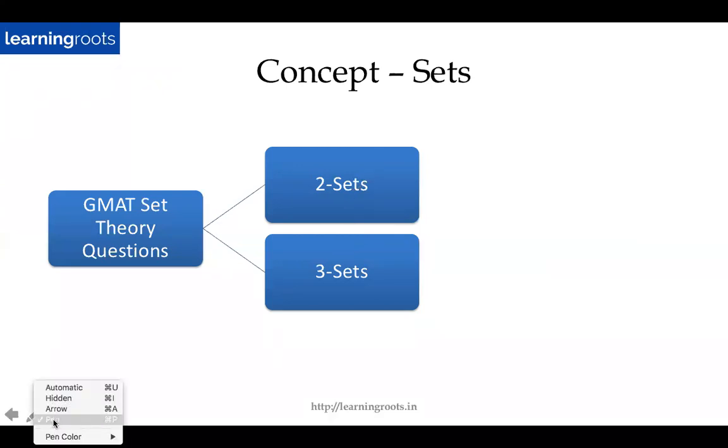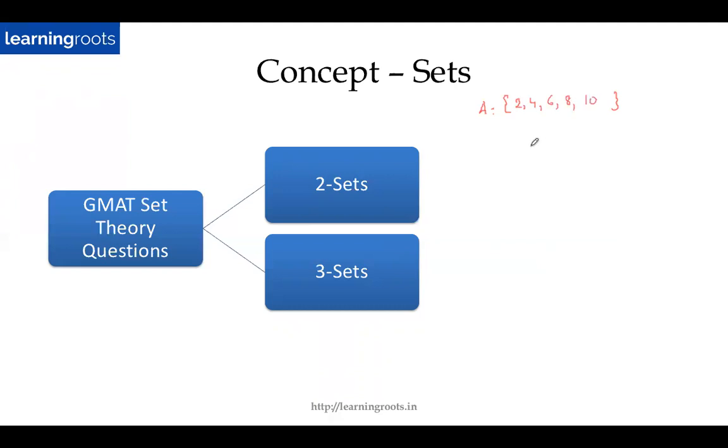Before we come to this, let's talk a little bit about sets per se. Let A be a set. A set is nothing but a collection of well-defined objects. Let A be the set of the first 5 positive even numbers. Now, I hope everyone knows what even numbers are: 0, 2, 4, 6, 8, and so on. So the first 5 positive even numbers will be 2, 4, 6, 8, and 10.